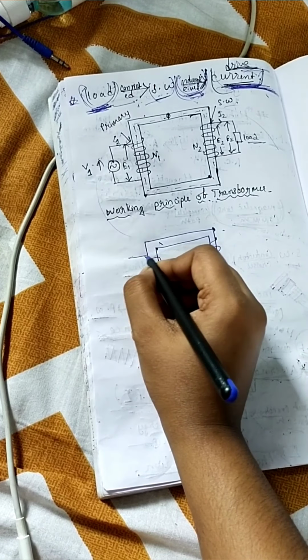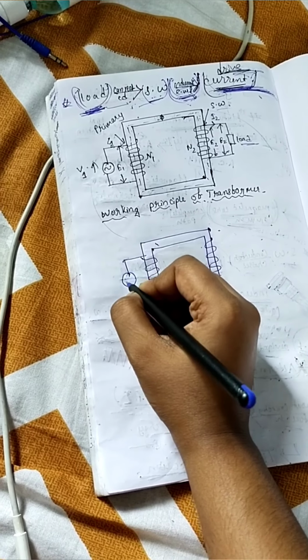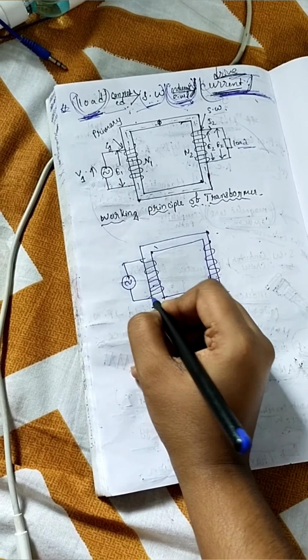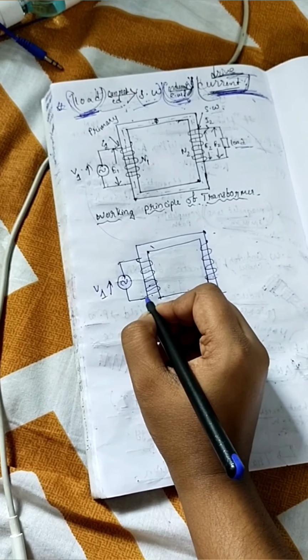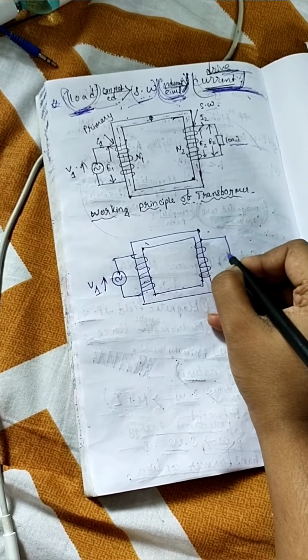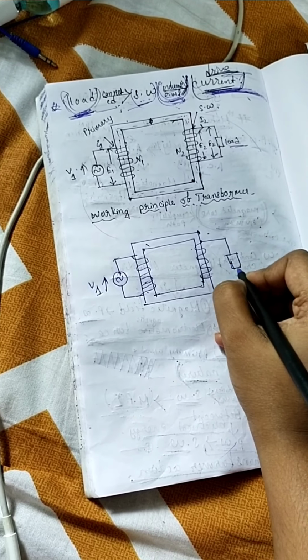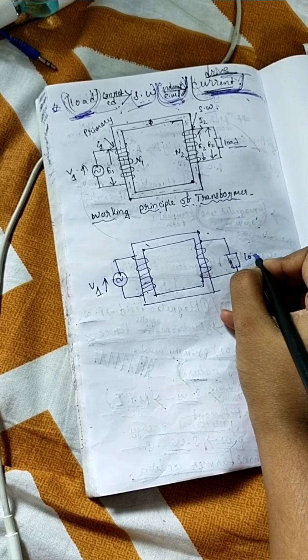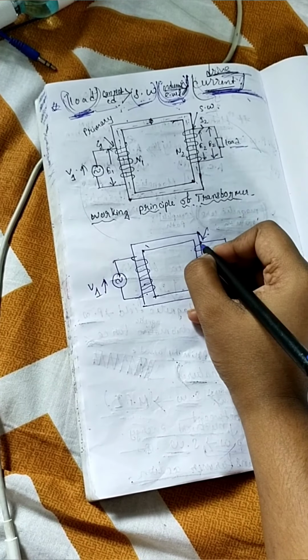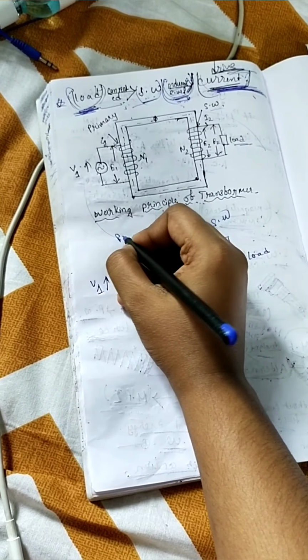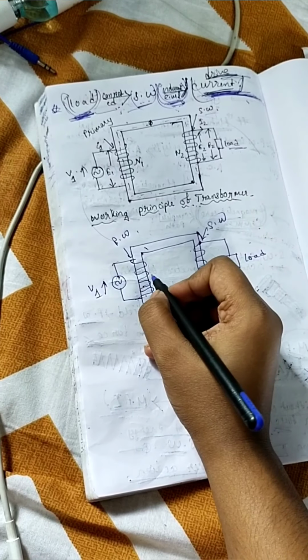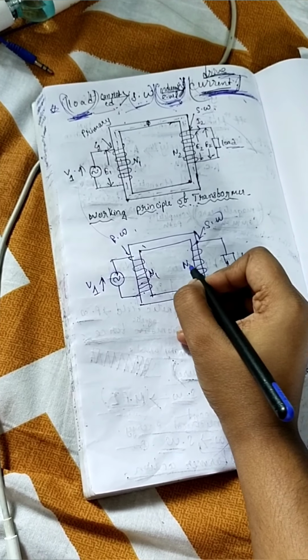Now here we will connect the supply. As we know, the primary winding is connected with the supply; here we will connect the load. As we know, the secondary winding connects with the load. So this is the secondary winding, this is the primary winding, and this is N1.